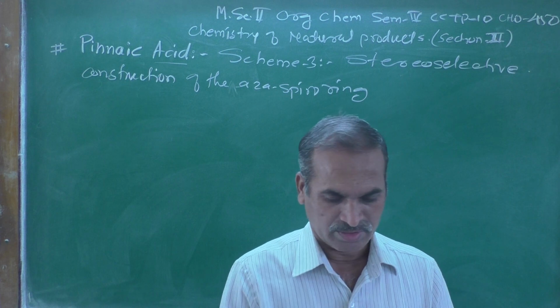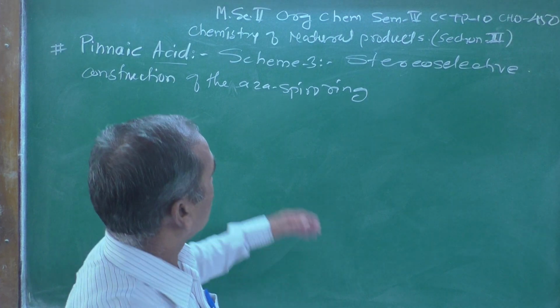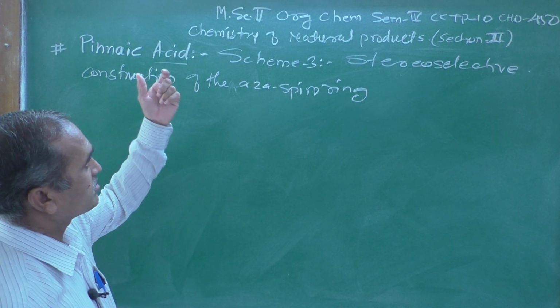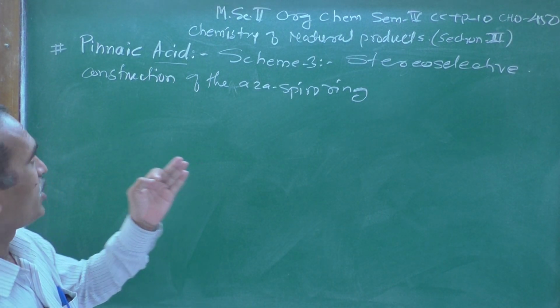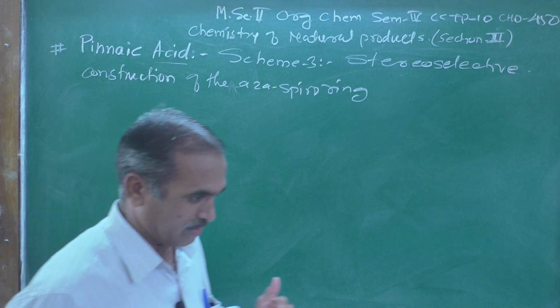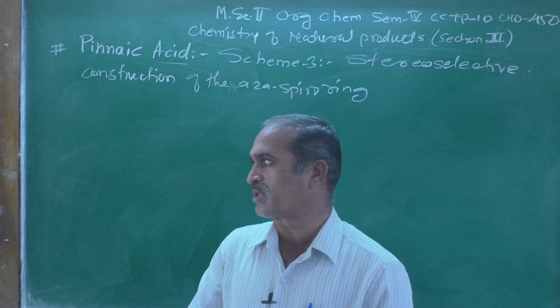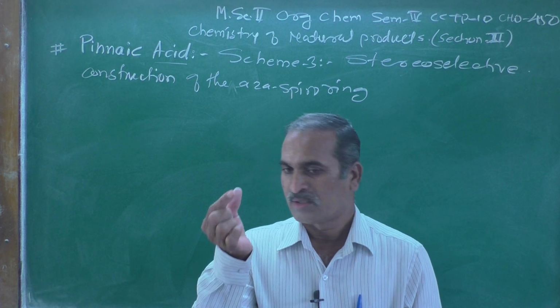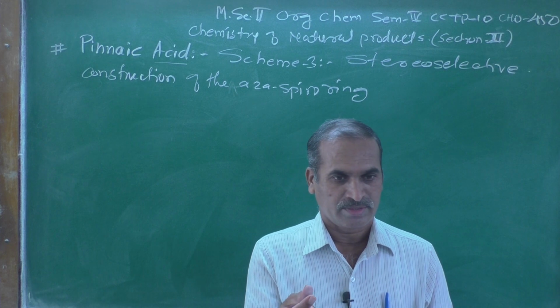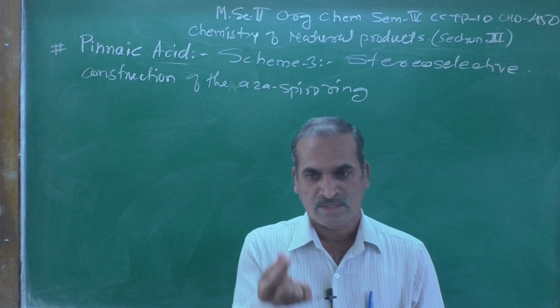And today what we are going to discuss, let's see over here, scheme number 3, that is the stereoselective construction of the Aza-Spiro ring. The Aza-Spiro ring is a very important point which we are going to discuss right now.